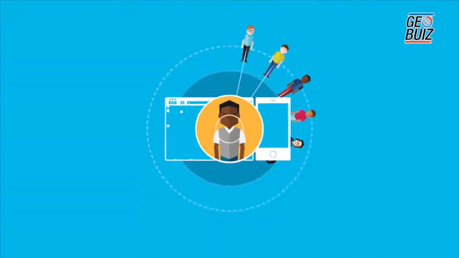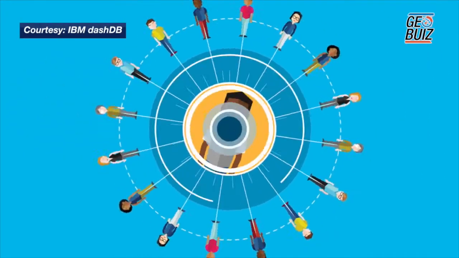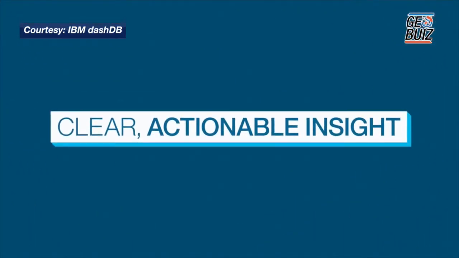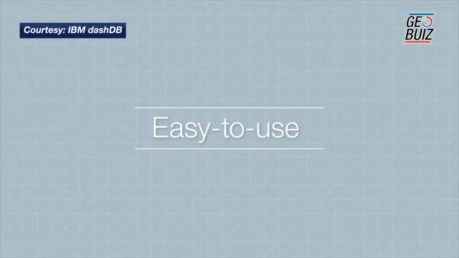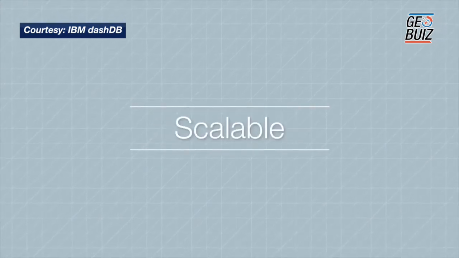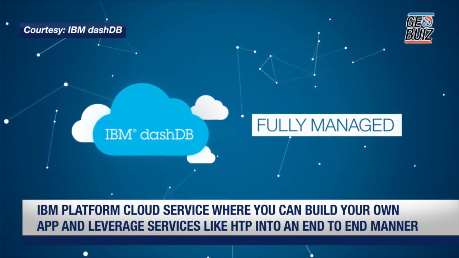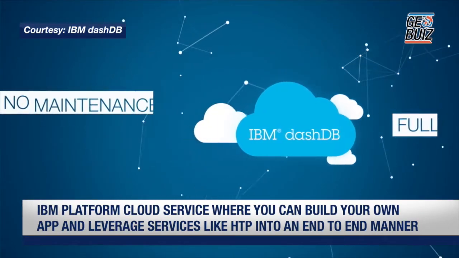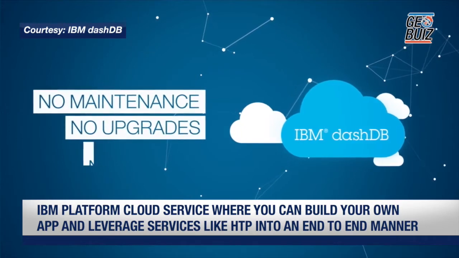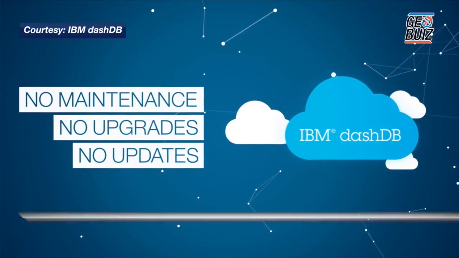So here's another little showcase that we have done that highlights a little bit the power of dashDB from a geospatial analytics side, but also from its capability to easily digest data from various sources. So what we have done here is a little application in Bluemix, which is IBM's platform cloud service where you can build your own applications and leverage services like dashDB in an end-to-end manner. And this application basically does two things.